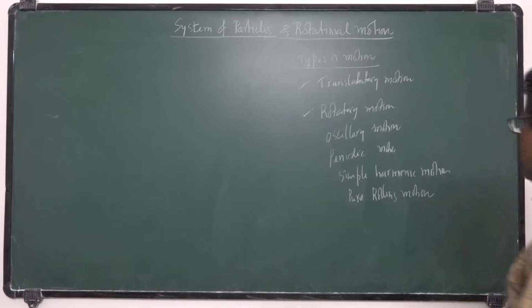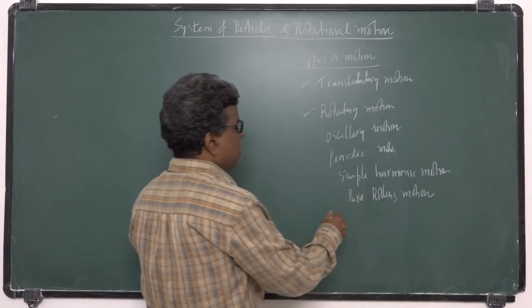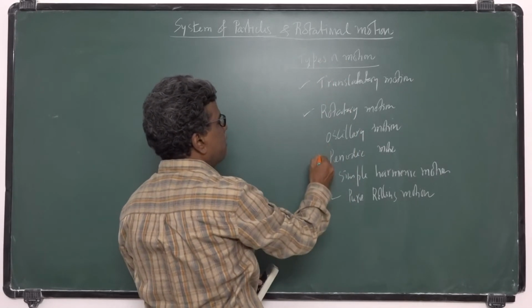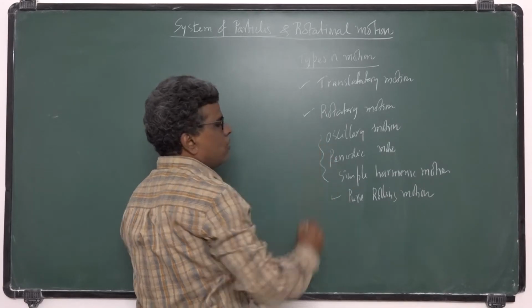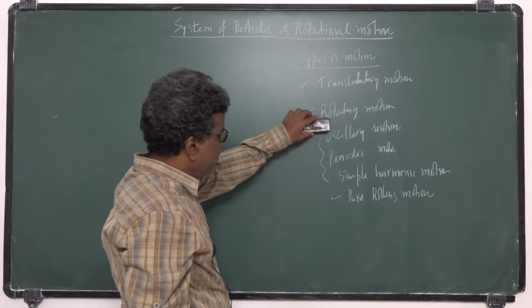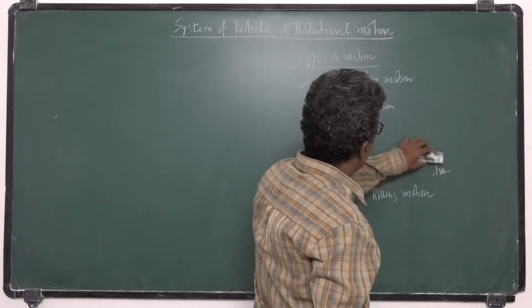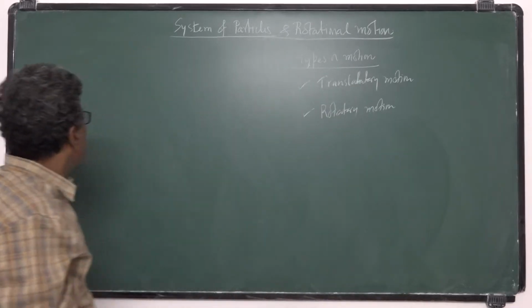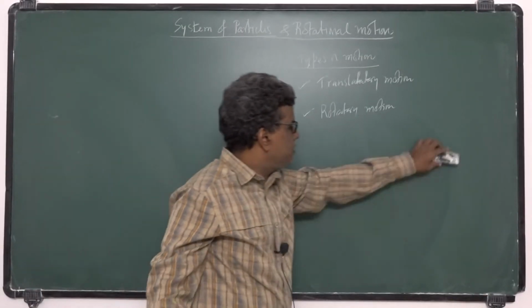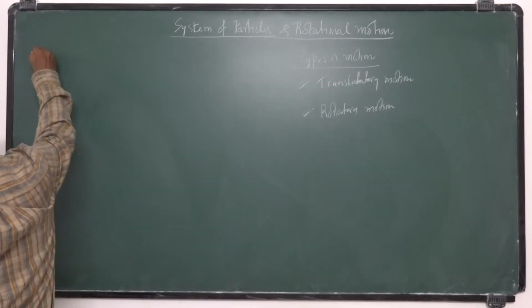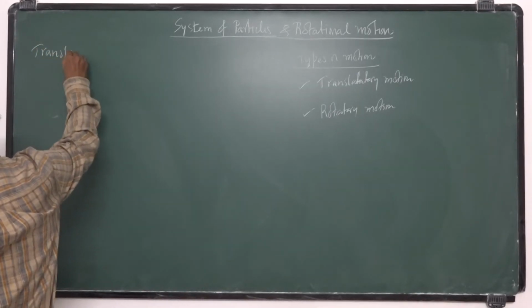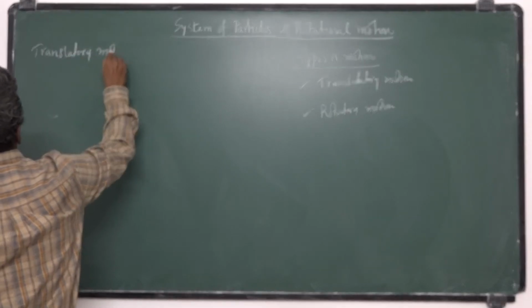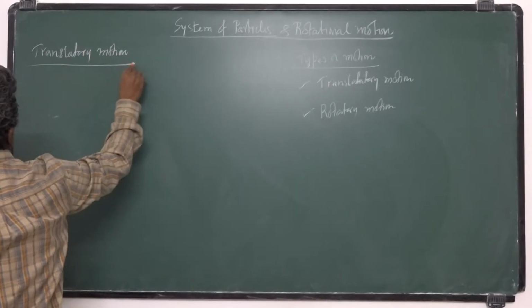In this chapter we are going to study pure rolling, and oscillatory, periodic, simple harmonic motion we study in a different chapter. Now in this class I want to explain these two. The first one is translatory motion. So far what we studied, translatory motion.